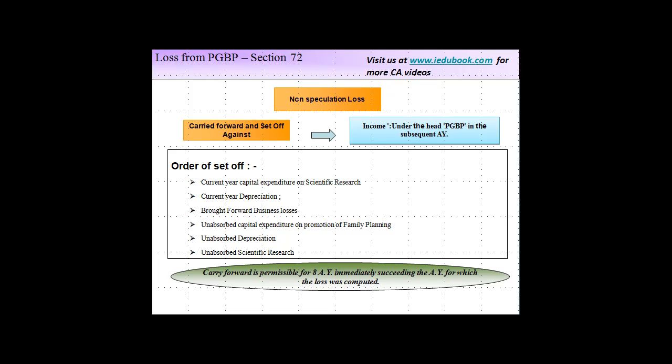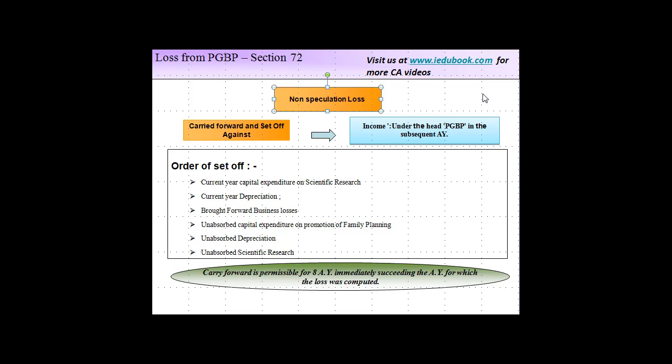Let us now understand how loss from profits and gains of business and profession is set off. This is dealt with in section 72. For clarification, what we are talking about in this video is the non-speculation loss, because the speculation loss can be set off only against the profits of speculative business. This is also not applicable for the carry forward of depreciation, because that is separately governed by section 32.